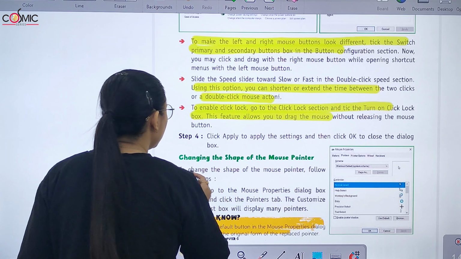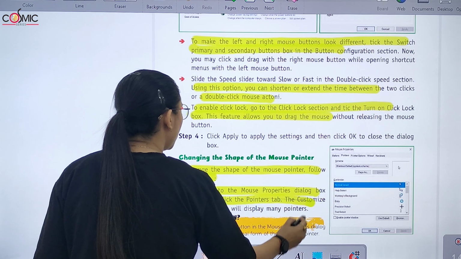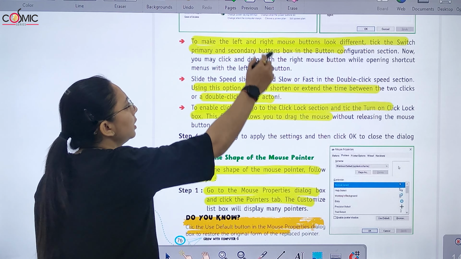Now changing the shape of the mouse pointer. To change the shape of the mouse pointer, follow the steps. Go to the mouse pointer dialog box, click the mouse pointer tab. Then you will customize the box which will display many pointers, right?